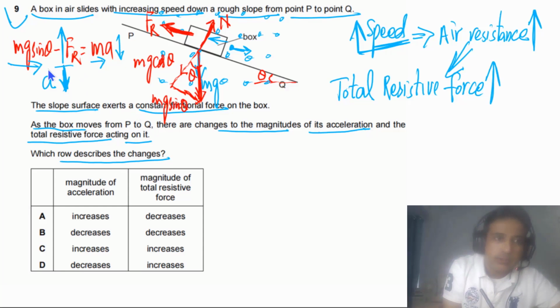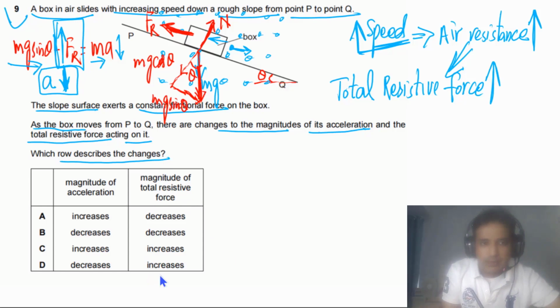How about the resistive force? It is increasing. Looking at the given options, resistive force increases, so this can be possible, but this one has to decrease, so it is not possible. Resistive force increases, yes. Acceleration decreases, yes.